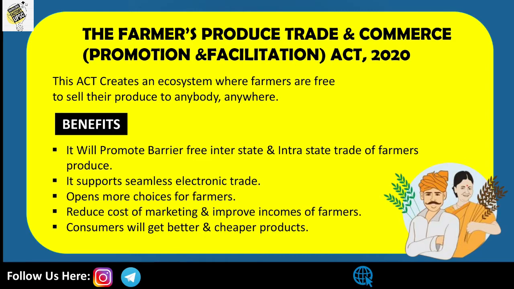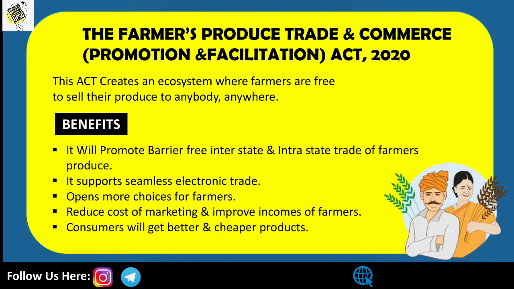The second important point is that it supports seamless electronic trade, which means they can also sell their produce through electronic means. The third important feature is that it opens more choices for farmers, and the fourth is that it reduces the cost of marketing and improves the incomes of farmers.